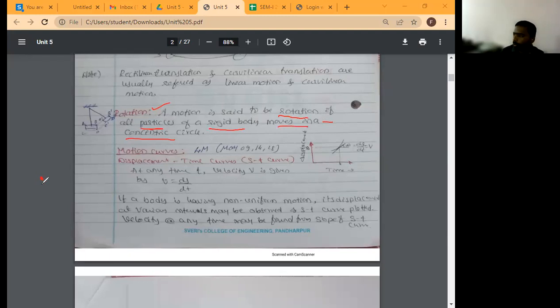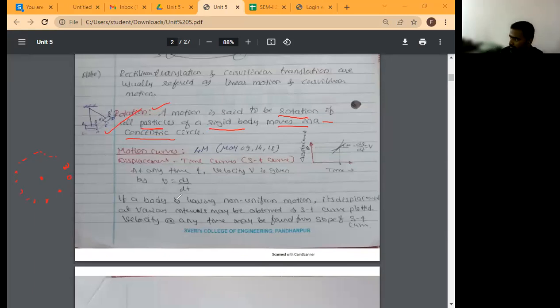Consider this is a point, and there is an object. This is a pendulum. This object is rotating about a fixed point. Then which type of motion is it? It is called rotation. This is a rigid body rotating about a fixed point. It's called rotation. Then in the last class you have seen different motion curves.